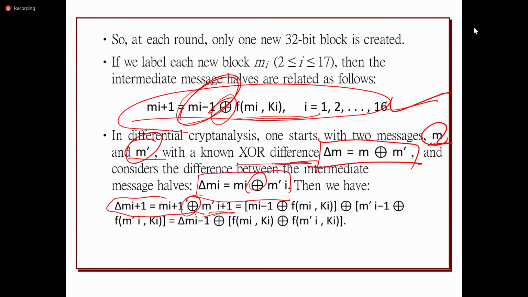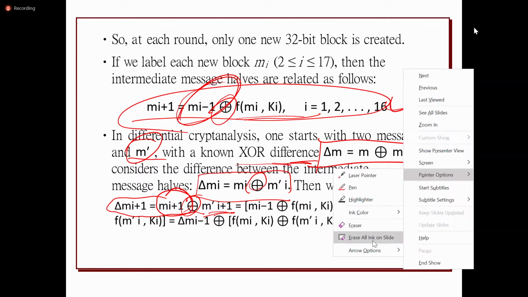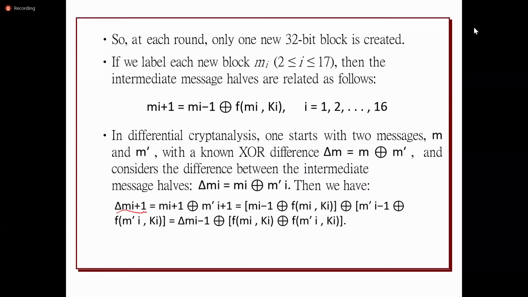So Mi plus 1 is given by this formula, and M dash i plus 1 likewise.